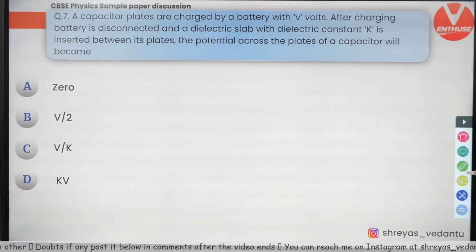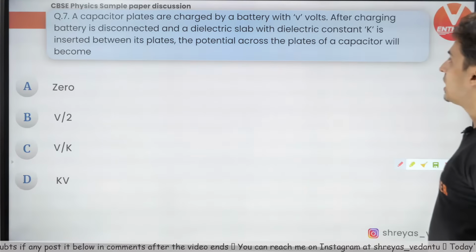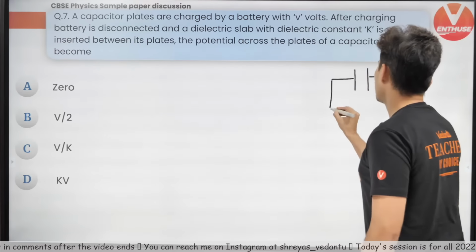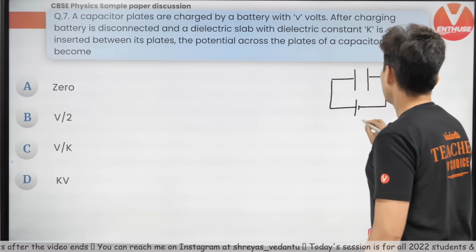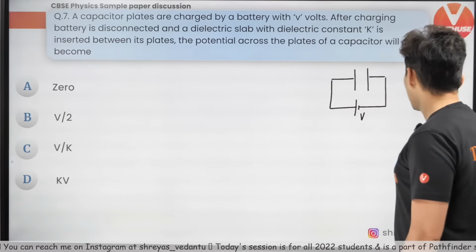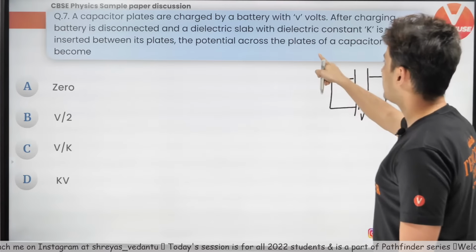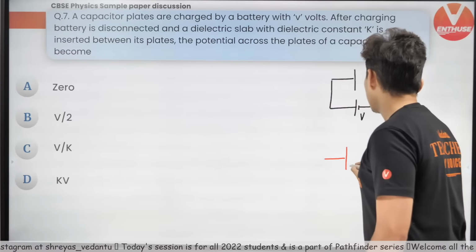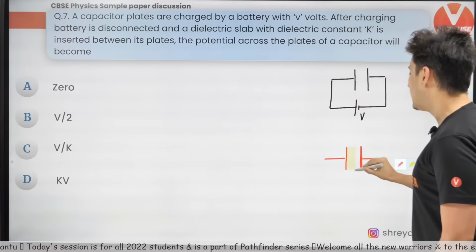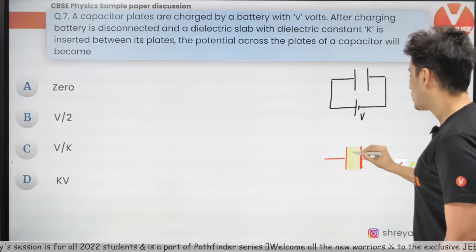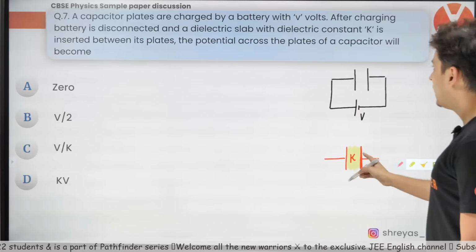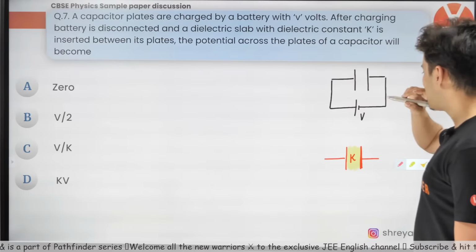A capacitor's plates are charged by a battery with V volts. So you have a capacitor which is charged by a battery with some V volts. After charging, the battery is disconnected, and you have taken that capacitor and inserted some dielectric slab in between, of some value K. Now the question is what will happen to the potential?